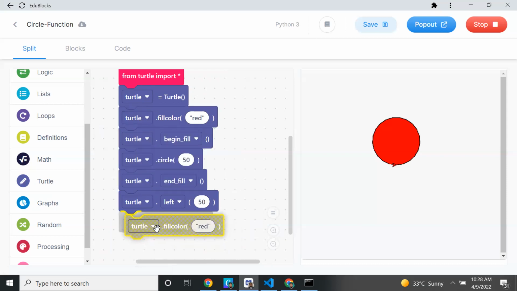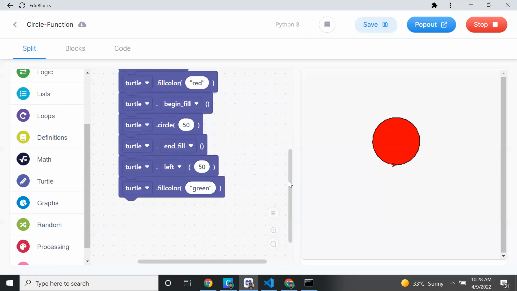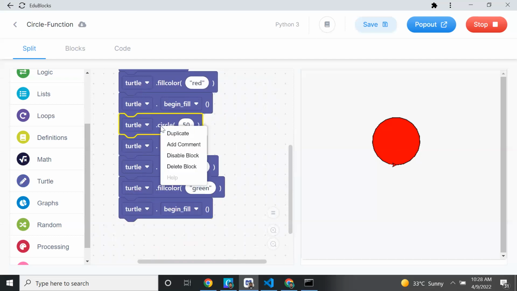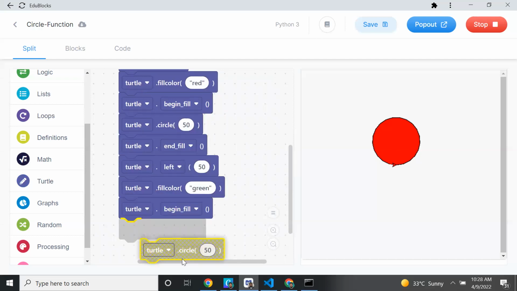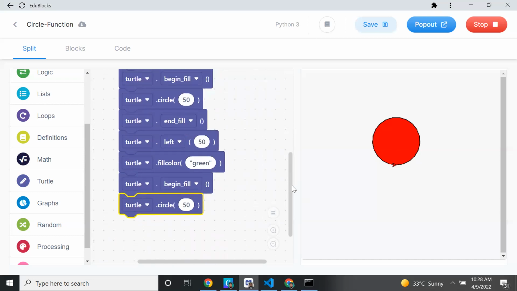I want to duplicate. Now instead of the red color, I want green color. After drawing the green color, I will begin fill. Okay, now then I will draw the circle. Then end fill.